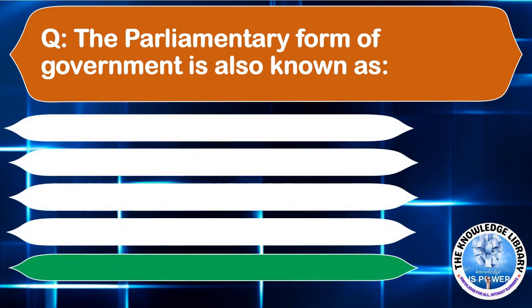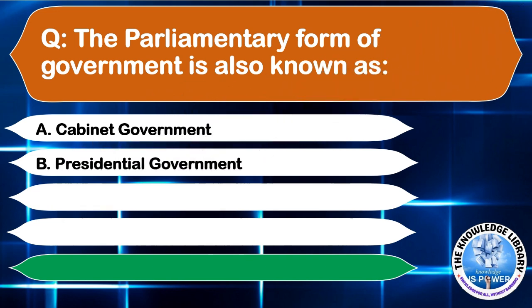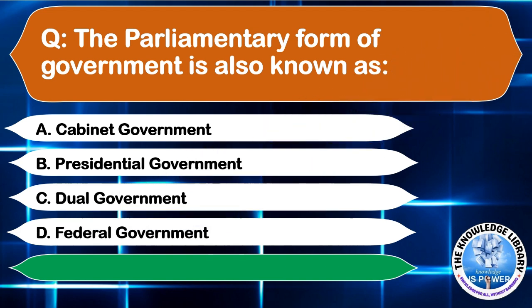The parliamentary form of government is also known as option A, cabinet government. Option B, presidential government. Option C, dual government. Or option D, federal government. The correct answer is option A, cabinet government. Moving to the next question.